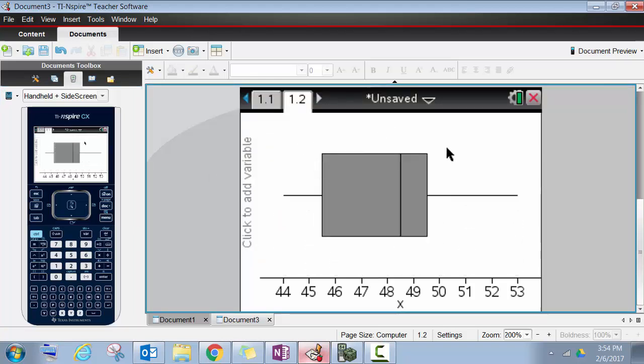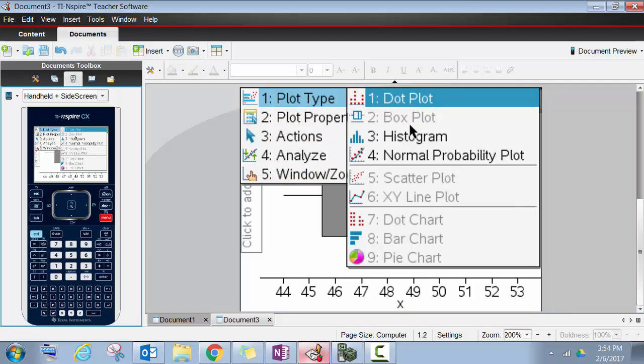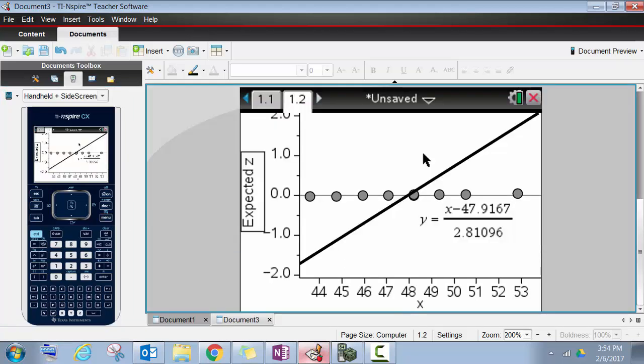We're looking to see there's no outliers, there's no numbers by themselves, so we're okay. We also want to see the normal probability plot to see if our population data is normal. And it fits the linear pattern pretty well. There may be kind of a pattern here, but it's pretty linear, so we're going to say the population is normal. We need to label it 44 to 53, and we have our z-scores here.